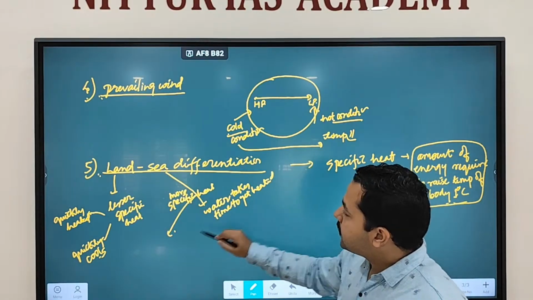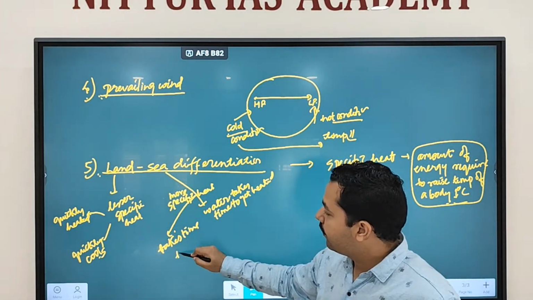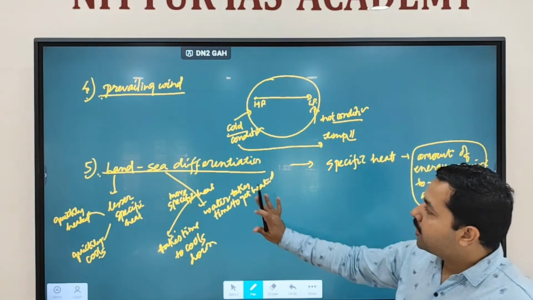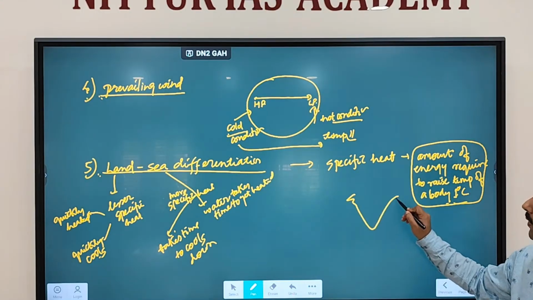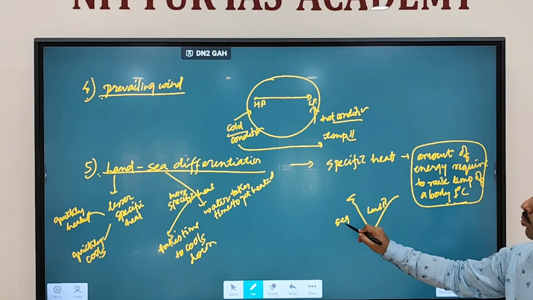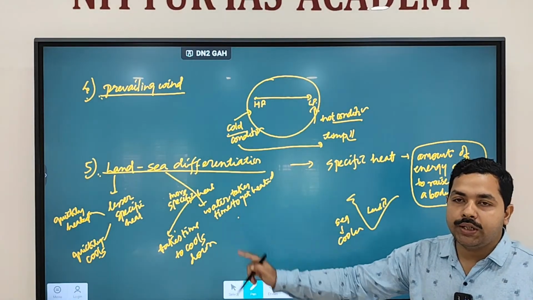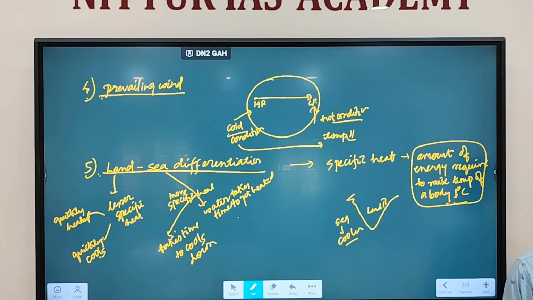And it also takes time to cool down. Fine. So this phenomenon you observe is called land-sea differentiation. Clear? So when the sunlight comes, what will happen? We discussed the land part is going to get heated more, while the sea remains cooler. Why does the sea remain cooler? Because it takes time to heat. So that's why the sea remains cooler. Clear?